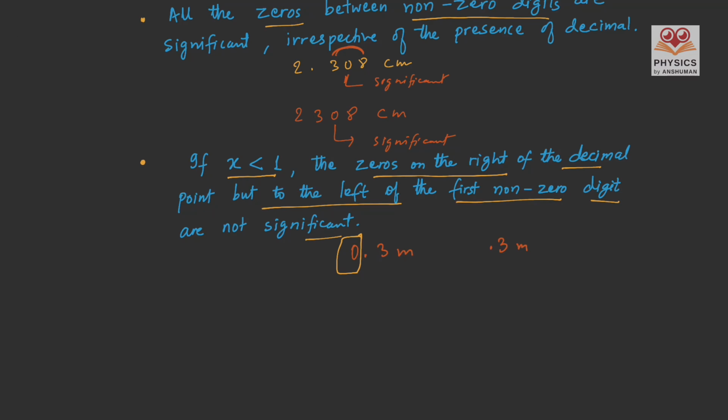But what if the result is written something like 0.002308? The given result is less than 1, and here we can see the first 0 is not significant, and according to the rule these two zeros are also not significant. Why? Because these two zeros are to the right of the decimal and to the left of the first non-zero digit. So simply, if you see zeros put before the first non-zero digits, these zeros are not significant.